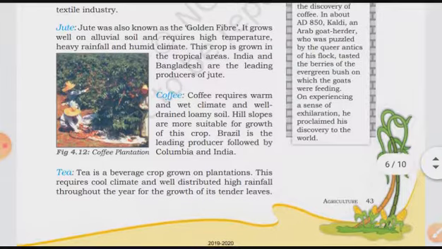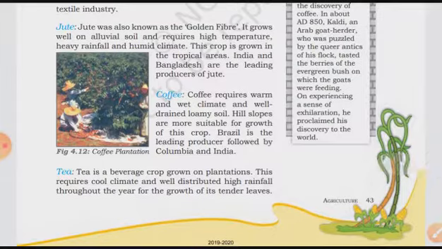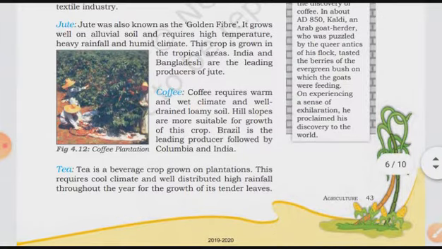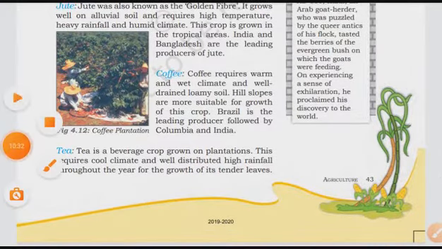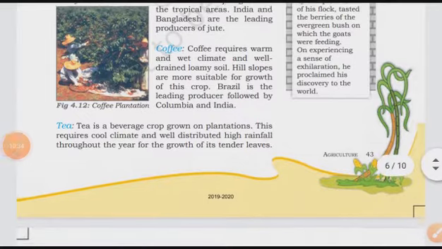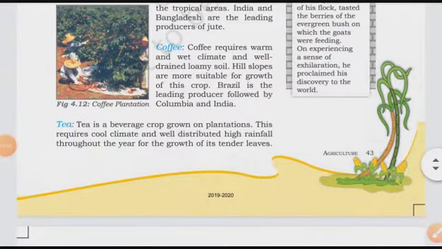You might have seen the gunny bags. Okay, so jute is used for making all these things. And then after this one, they have given about coffee. Coffee requires warm and wet climate and well drained loamy soil.